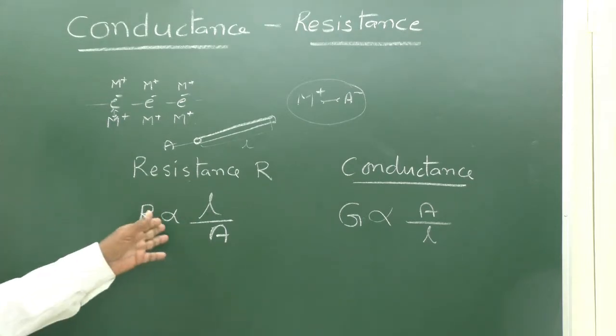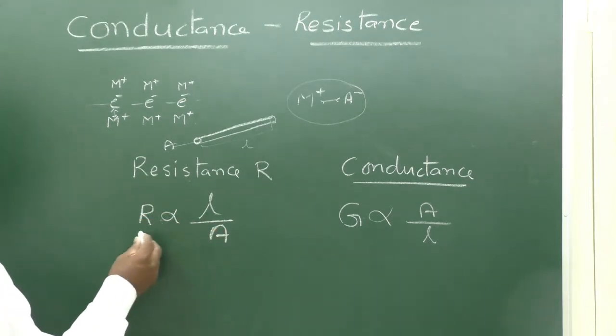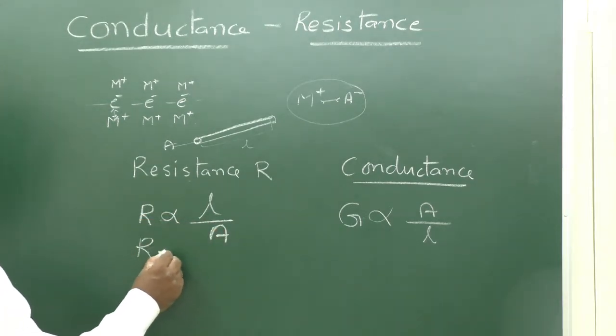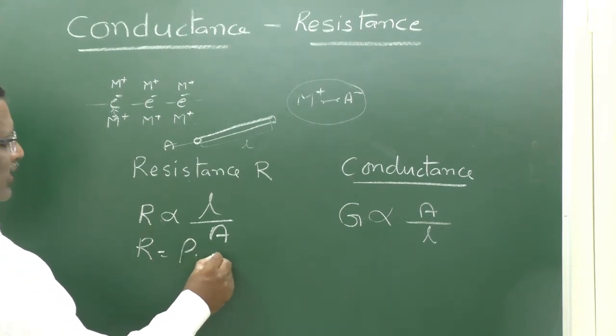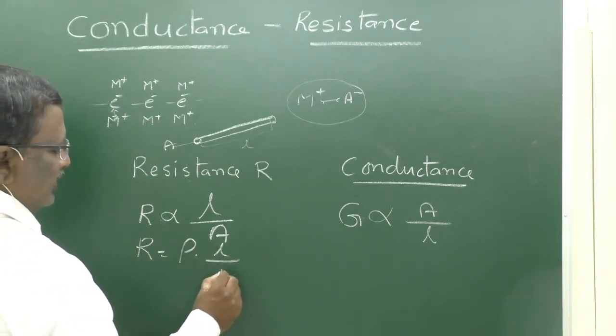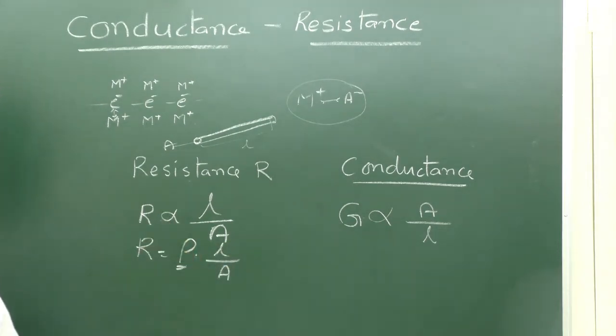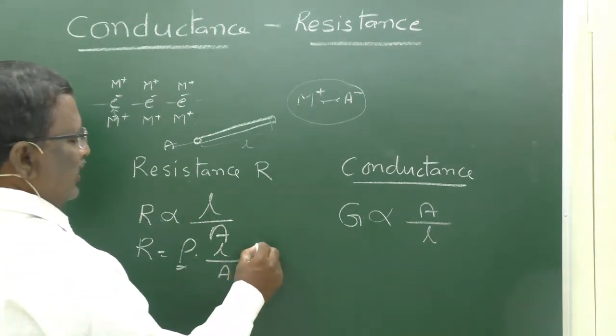Now, when converted into an equation, R is equal to a constant into L by A. This constant is termed as rho.